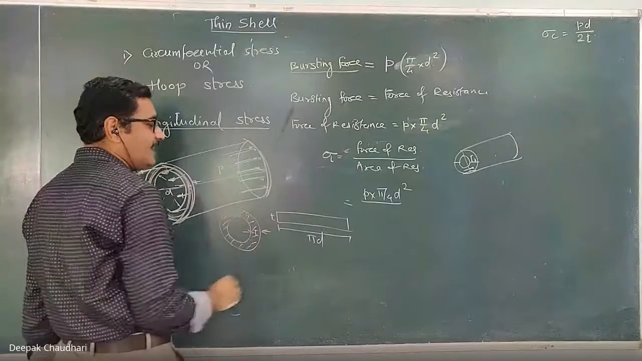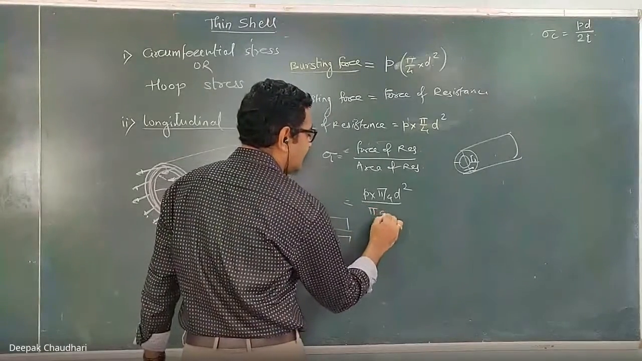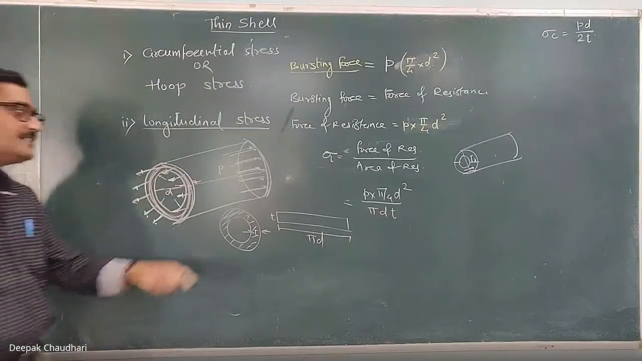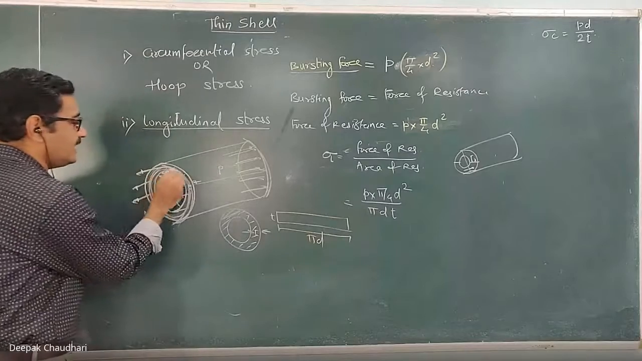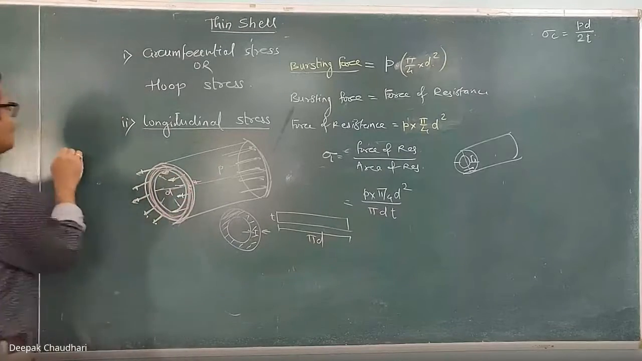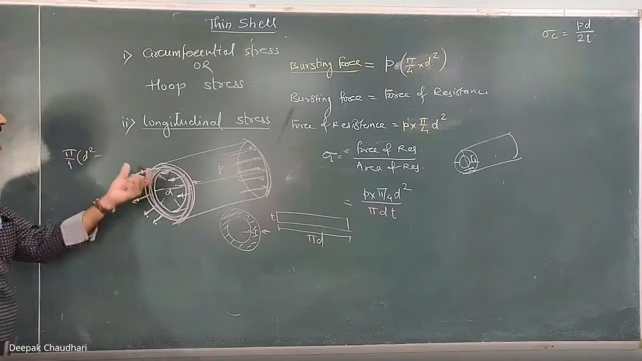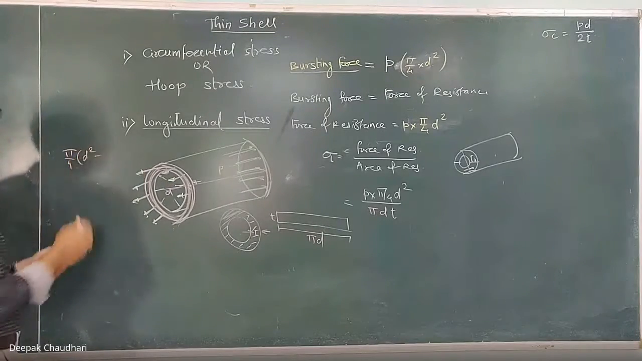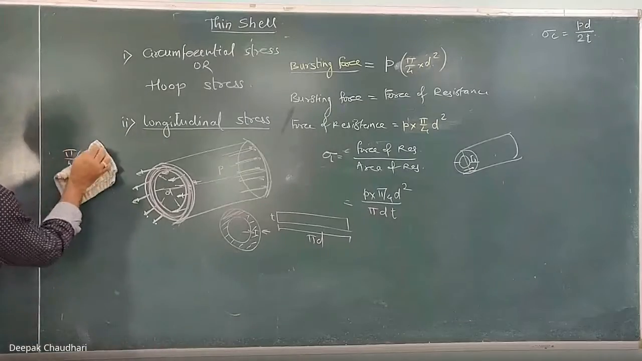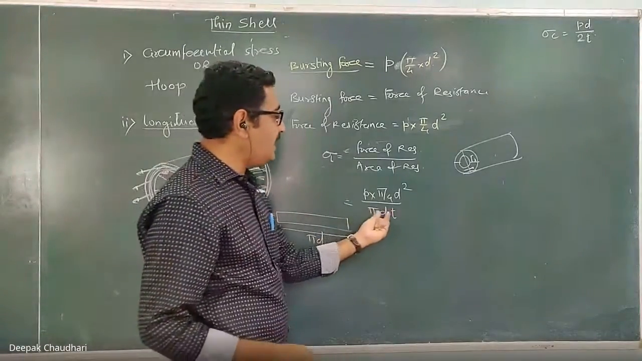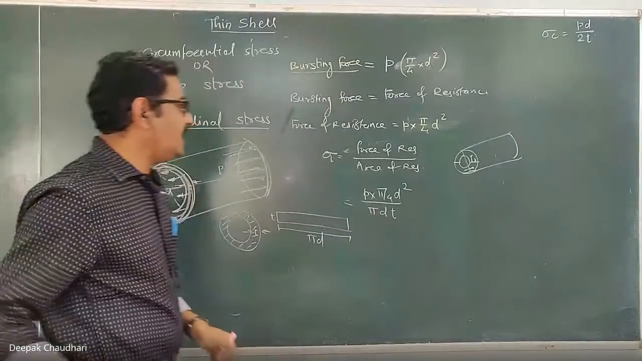So this area is equal to pi d t. This is the area of resistance. Here, don't use our normal formula, pi by 4 into d square minus the internal diameter square, the external diameter square minus internal diameter square. Don't use this formula, because the thickness is very, very small. Clear? So it is pi d t. This is the area of resistance.